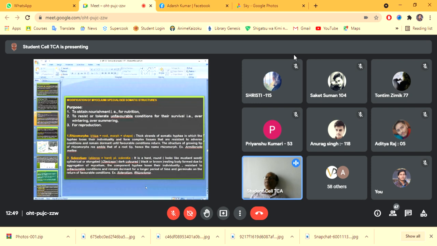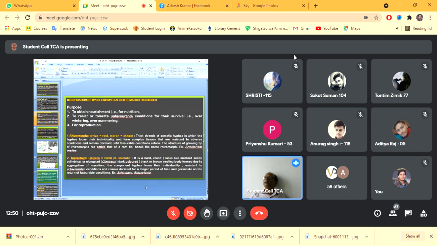The purpose of modification of the mycelium is to obtain nutrition or nourishment, or to resist or tolerate unfavorable environmental conditions for their survival, like overwintering or oversummering. And the third purpose is for reproduction and production of the same type of mycelium.